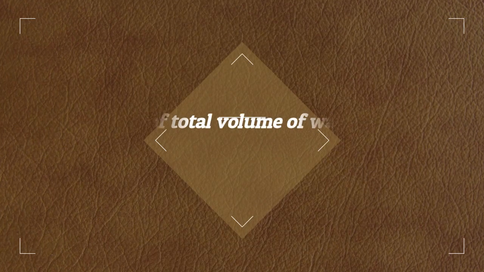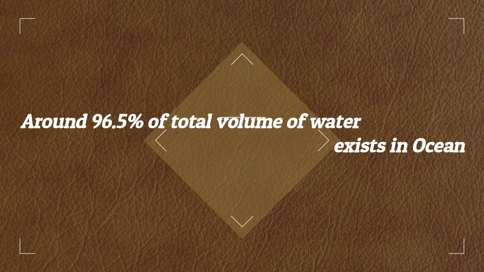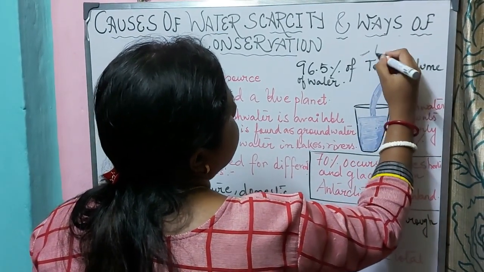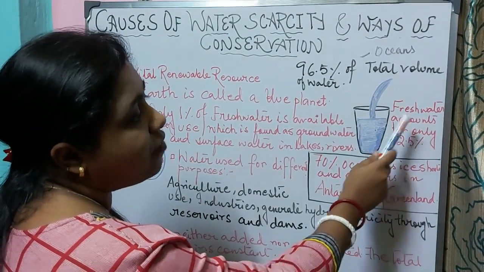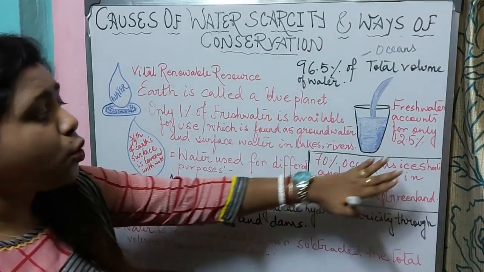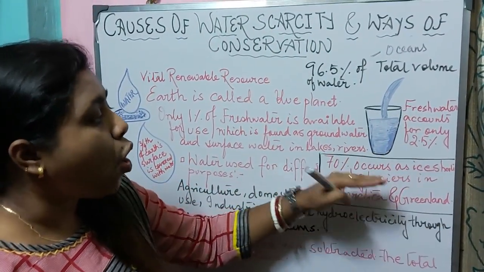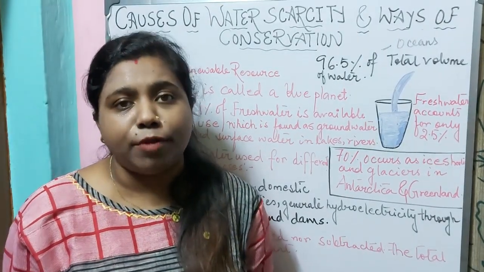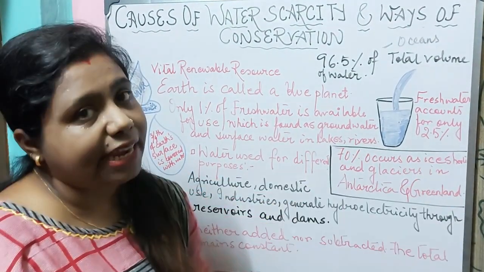But do you know that 96.5% of the total volume of water exists in oceans and only 2.5% is available as fresh water, and this 2.5% occurs as ice sheets. That means 70% of the fresh water occurs as ice sheets and glaciers in Antarctica and Greenland, and these are inaccessible. We cannot utilize this fresh water which is available as ice sheets and glaciers.